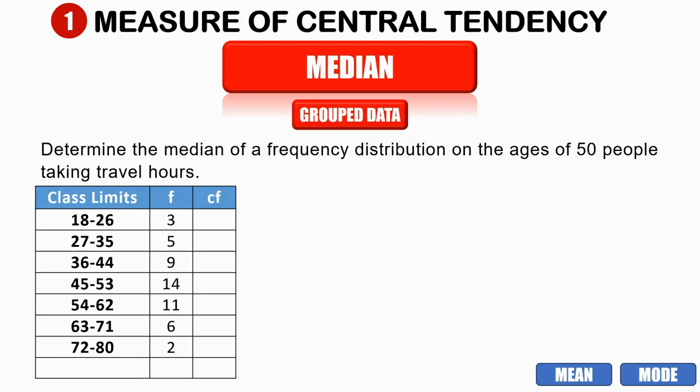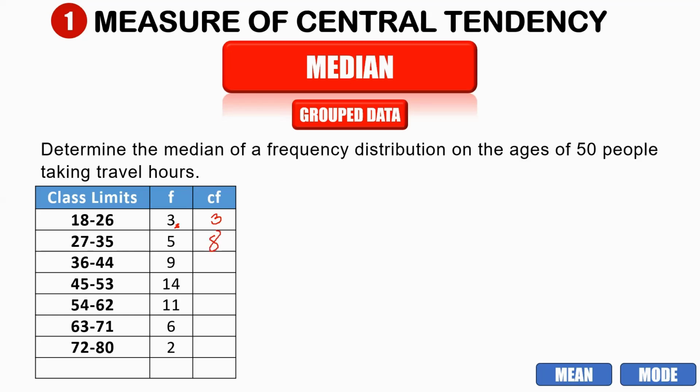First thing, you need to get the cumulative frequency. To get our cumulative frequency, first copy the first frequency, which is 3. And then next, we are going to add the next frequency to the previous one. So we have 3 plus 5, that is 8.